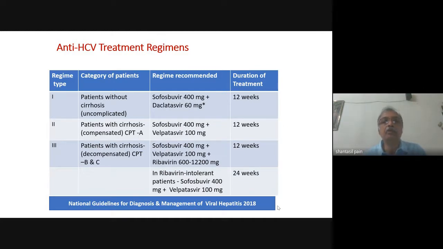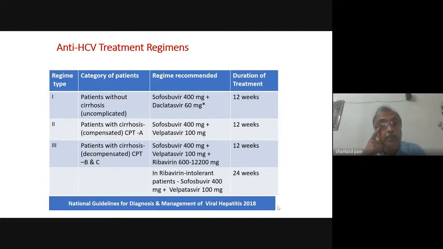In patients without cirrhosis, uncomplicated patients, we give sofosbuvir plus daclatasvir for 12 weeks. This is according to our national program. Patients who have compensated cirrhosis, we give them sofosbuvir velpatasvir for 12 weeks. Patients who are decompensated, we give them sofosbuvir, velpatasvir and ribavirin for 12 weeks, or in ribavirin intolerant patients, we give them sofosbuvir, velpatasvir for 24 weeks.